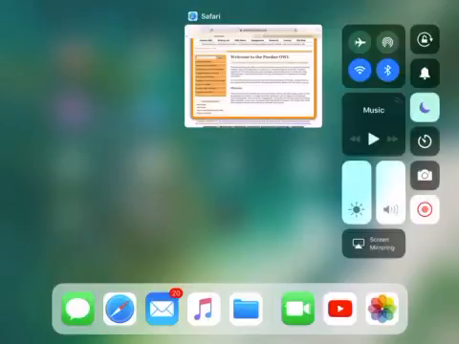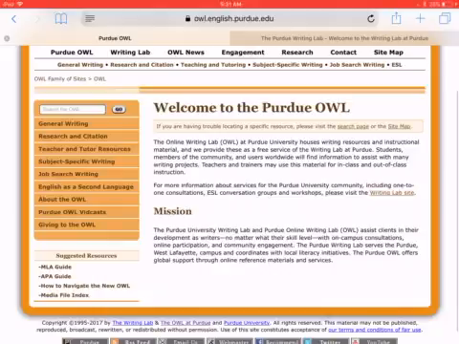Right. Hey everybody, so we are going to be looking at Purdue OWL. So this is for the secondary website. This is a very, very helpful website. This is something I have used a lot personally. There's just so much to it. So really, if you just Google it and you click on that initial site, it's going to take you to this page,